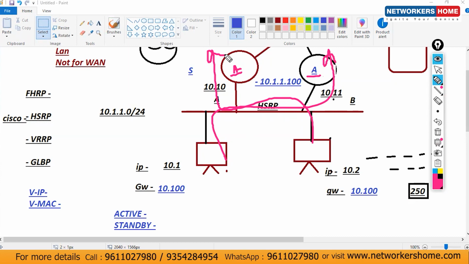No, I'm not getting. Can you repeat it again? You are talking about this router. This router. Okay, this is active. That is before HSRP.